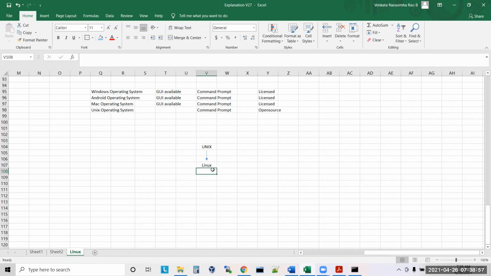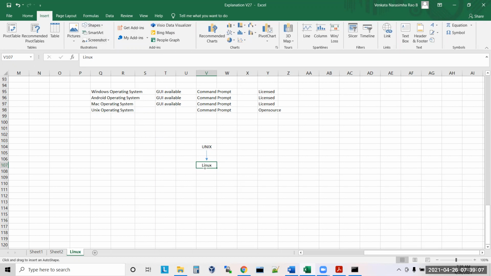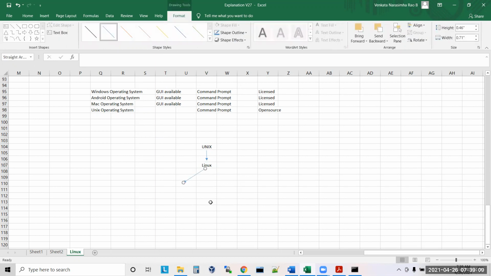Again in Linux, there are two different types of Linuxes. What are those two different types?